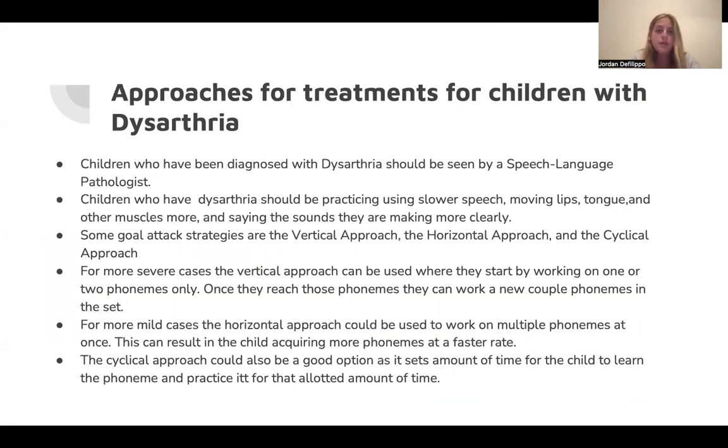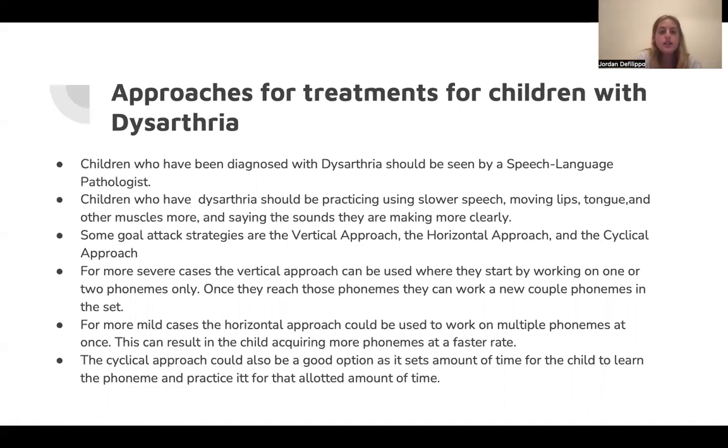Approaches for treatments for children with dysarthria. Children who have been diagnosed with dysarthria should be seen by a speech-language pathologist. Children who have dysarthria should be practicing using slower speech movements, moving lips, tongue, and other muscles more, and saying the sounds they are making more clearly.